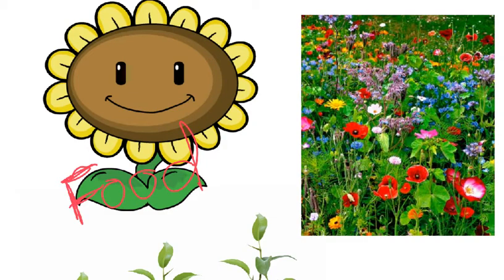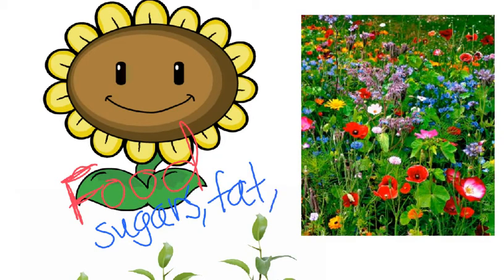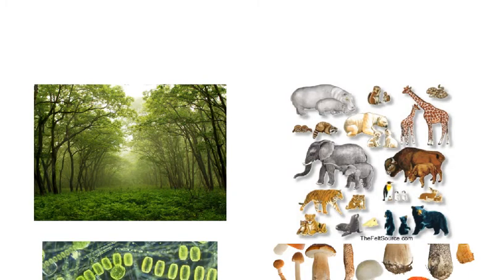Water is not food because there's no energy stored in water that an organism can use to stay alive. When we talk about food, we're mostly talking about three things: sugars, fat, and proteins. And we will talk about these things a little bit more as we move forward in the semester, but that's what we're talking about when we talk about food. And so there are two ways really that a living thing can get energy from food. The first way is to make its own food.